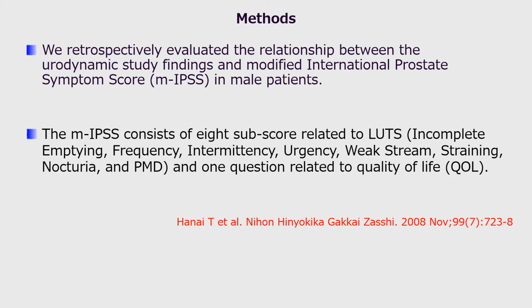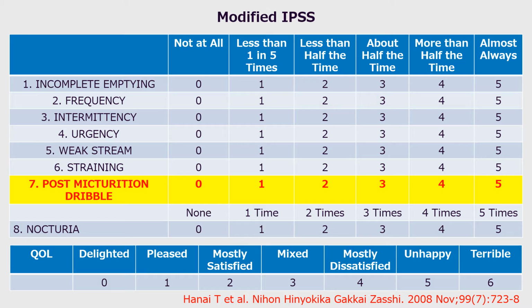We retrospectively evaluated the relationship between the urodynamic study findings and the modified International Prostate Symptom Score in male patients. The MIPSS consists of 8 subscores related to LUTS: incomplete emptying, frequency, intermittency, urgency, weak stream, straining, nocturia, and PMD, and one question related to quality of life. This slide shows the modified IPSS. As shown in this slide, post-micturition dribble is incorporated into IPSS.